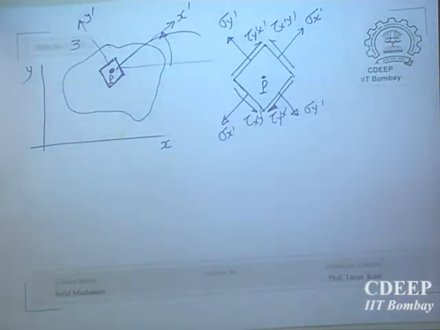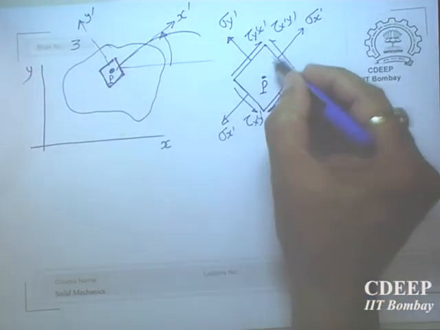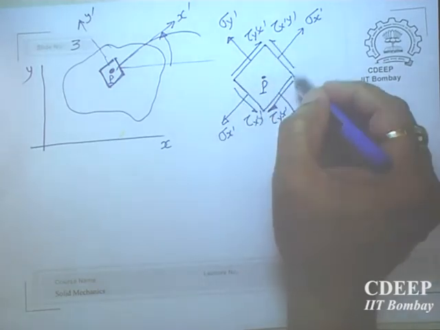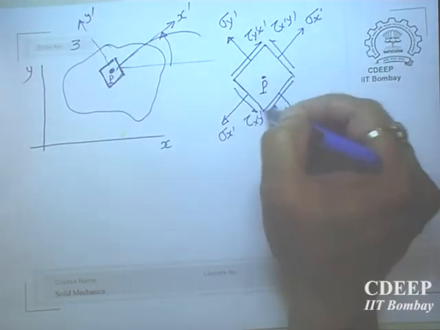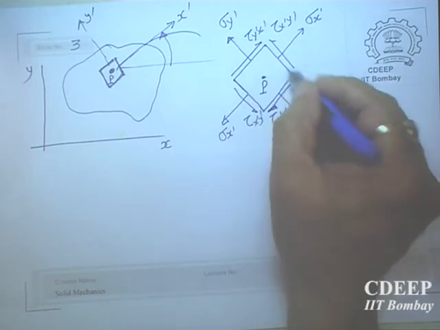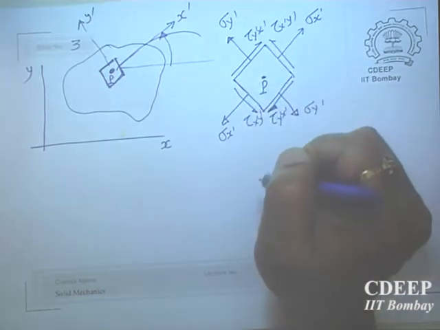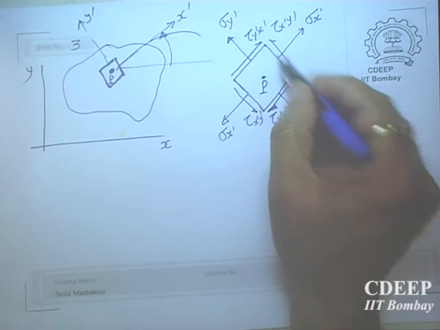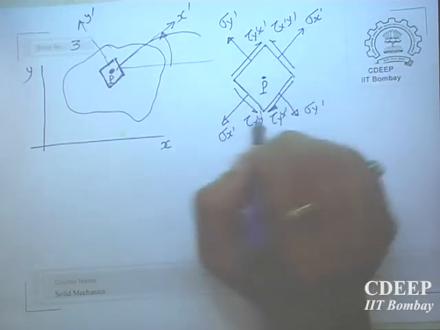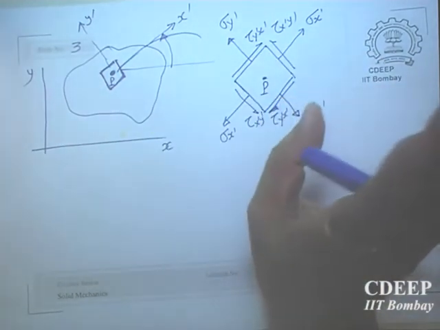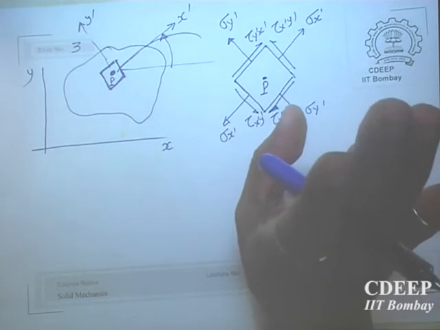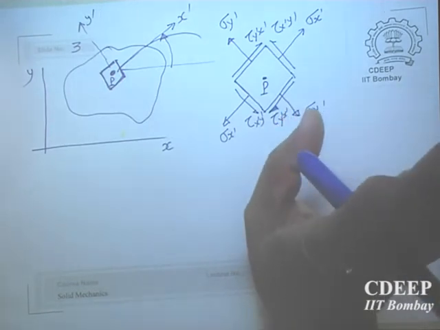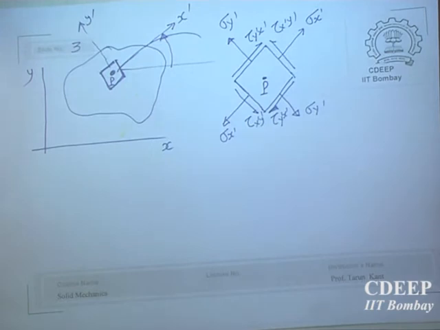Yes sir, stress at this point is sigma x. No. Stress at point P is given by the quantities that are acting on this square, which has 2 orthogonal edges, and all the quantities must be given. Unless you say it is a complete set, 4 quantities, out of which 3 are independent. So this is plane stress.